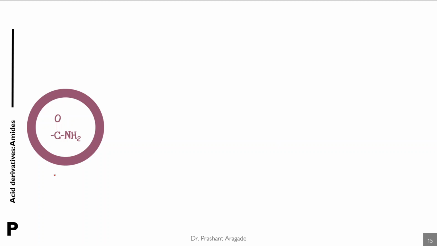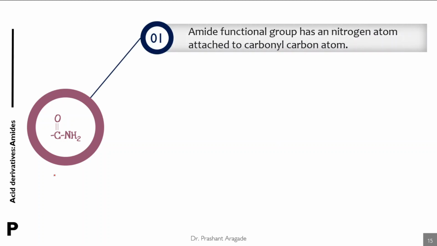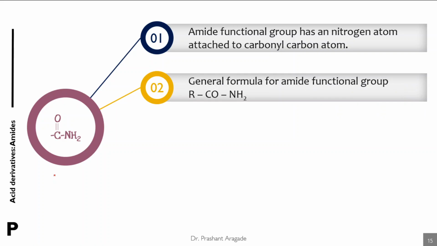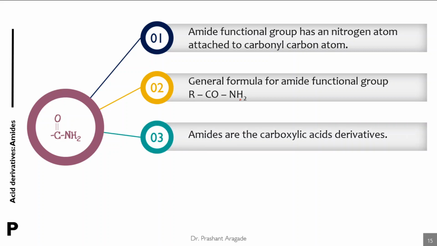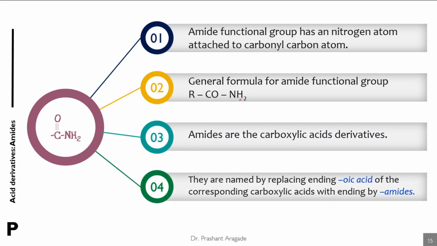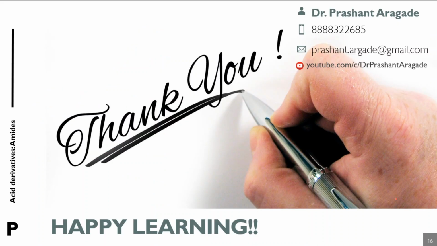In summary, we have studied the amide functional group, which has a nitrogen atom attached to the carbonyl carbon atom. In general formula, the amide functional group is represented by RCONH2. As amides are carboxylic acid derivatives, they are named by replacing the ending oic acid of the corresponding carboxylic acid by amide, or you can replace the E of the alkane by amide. So this is all about the IUPAC naming system for amides.